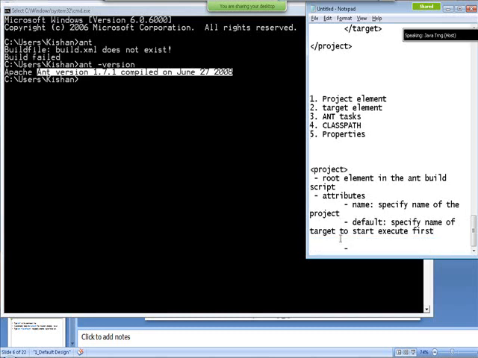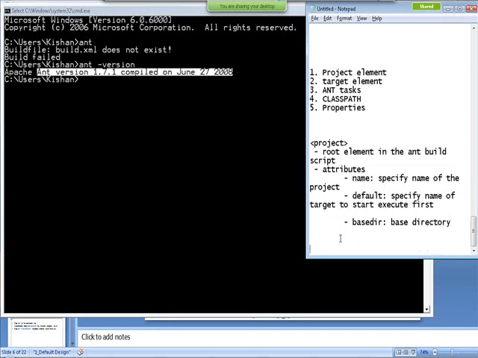And apart from that, you have one more important attribute called basedir. It tells what the base directory is. As part of your application, sometimes you would like to create folders, but to create a folder structure, you have to pass the parent folder.